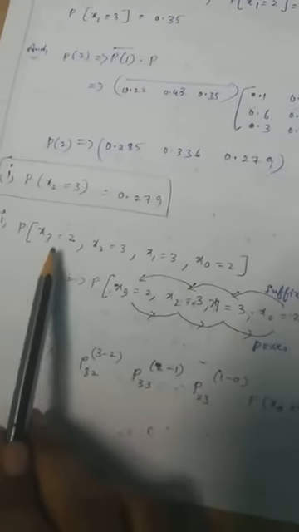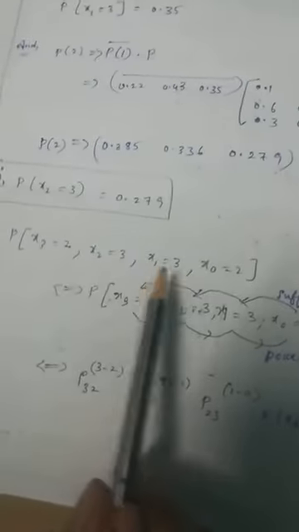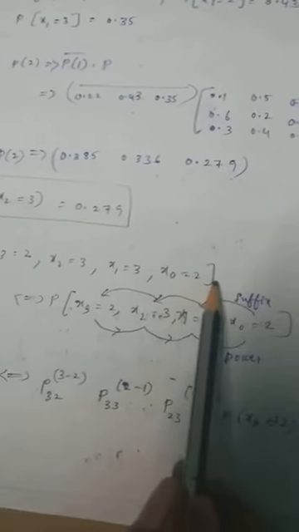Coming to the second condition, the probability of X3 = 2, X2 = 3, X1 = 3 and X0 = 2.